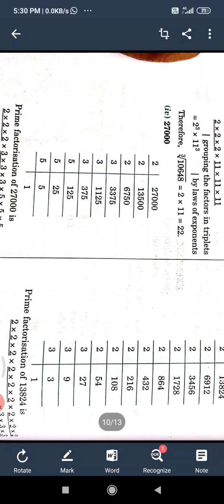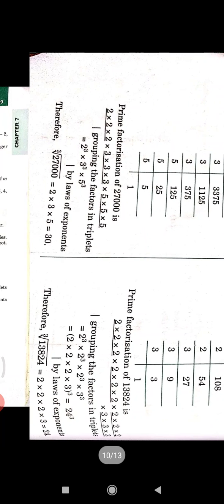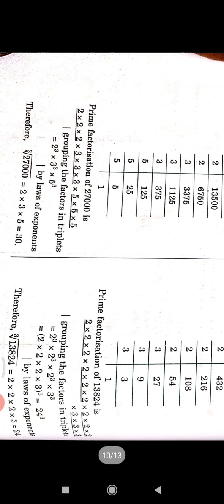If we divide by 3, 1125. Now divided by 3, 375. Divided by 3, 125. Now not possible by 3. Okay, so divide by 5, 25; 5 fives are 25, 5 5s are 5, and 5 ones are 5. So the prime factorization of 27,000 is 2 cube multiply 3 cube multiply 5 cube, equal to 2 3s are 6, 6 5s are 30. So the cube root of 27,000 is 30.